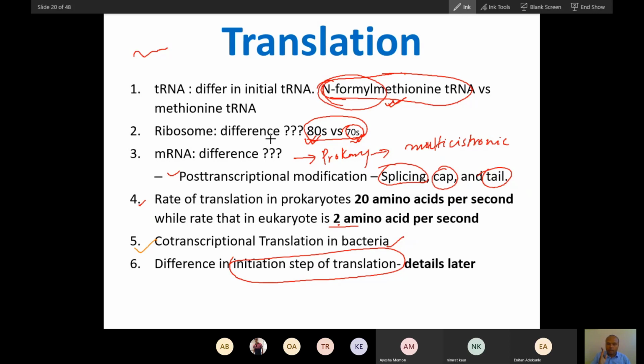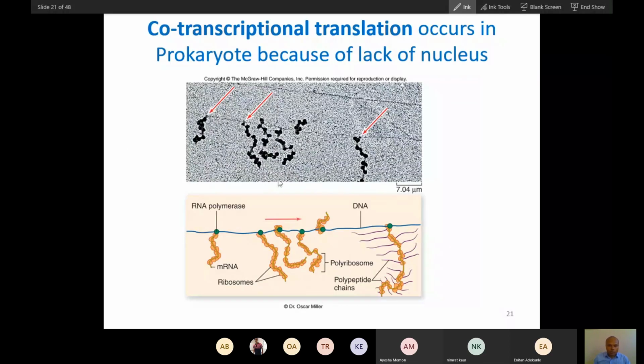Other steps are somewhat similar, but the initiation steps are very different in eukaryote and prokaryote. So we will talk about the initiation steps. This is a polycistronic bacterial mRNA, and this is an electron micrograph. Here you can see multiple ribosomes.